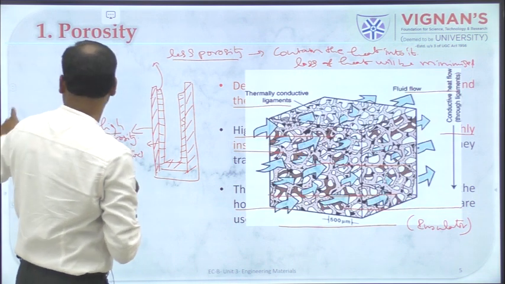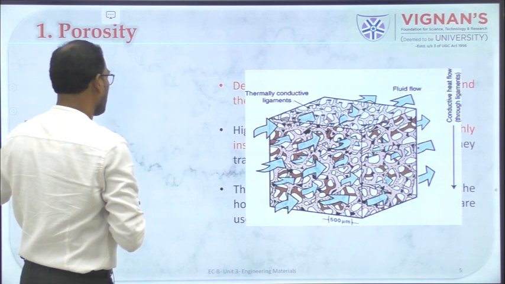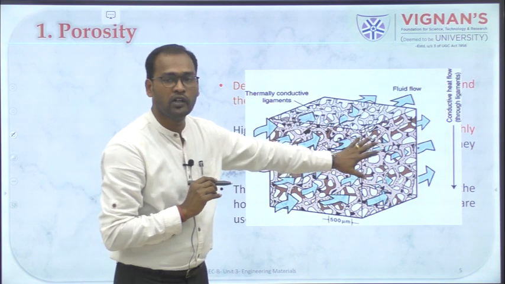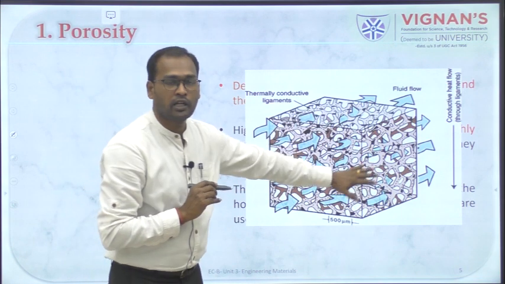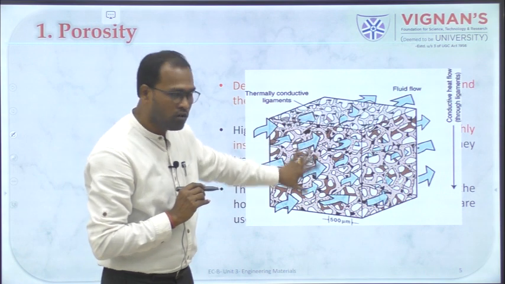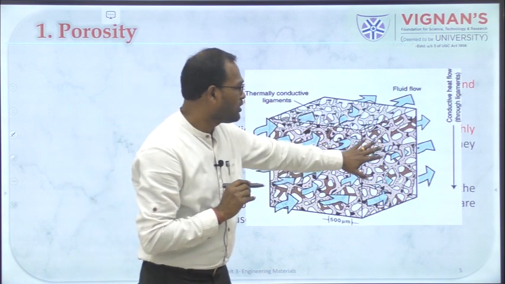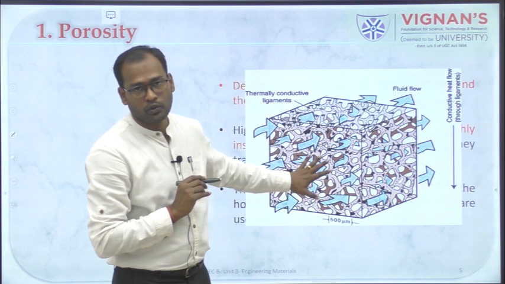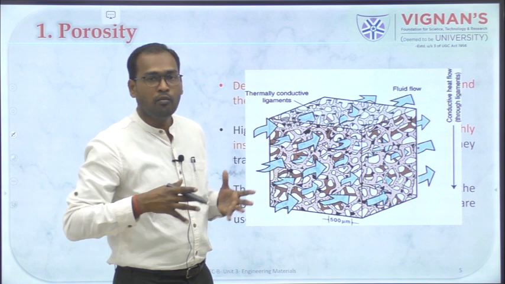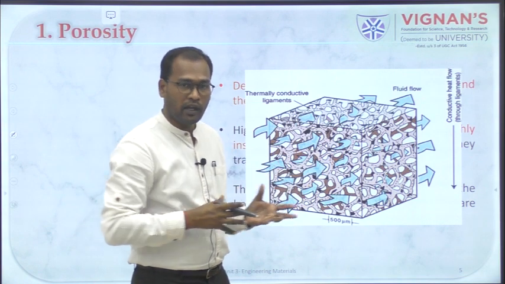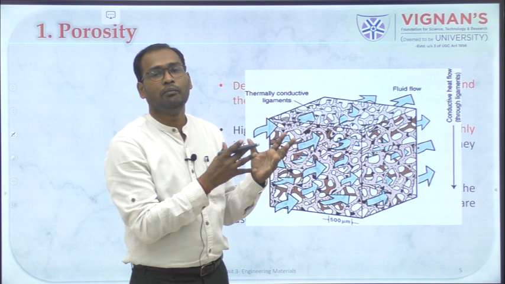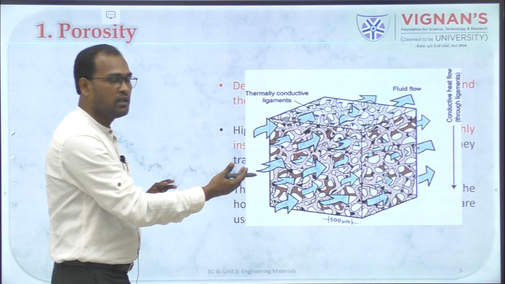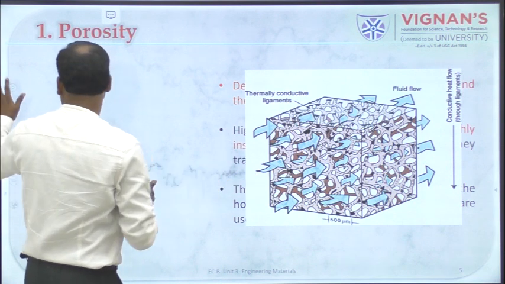Right, moving on, one second. Right, so you can see this image here. You can see the porous material over here and you can see the arrows penetrating into it, right? So if there are more pores in it, there will be free movement of whatever is moving here, and this can be used as a better insulator. The more porous the material is, the more air can flow into it, and if more air flows into it, then it can give you a better insulating property, right? So this is one image. You can find different images on the internet if you are not okay with this image, right?